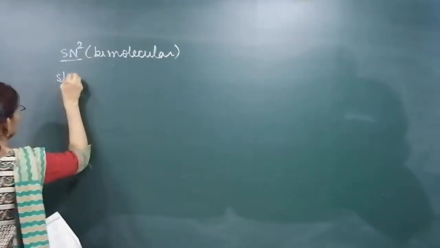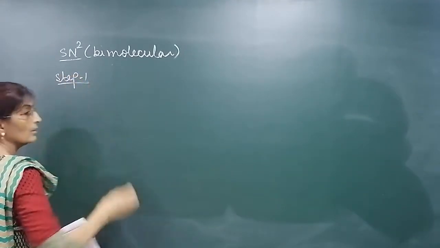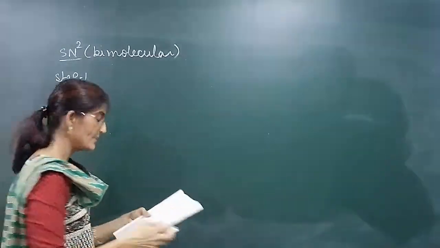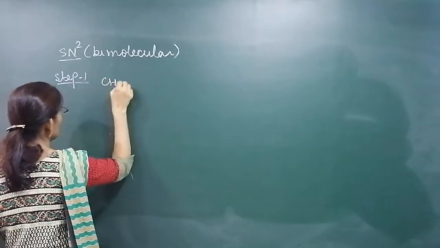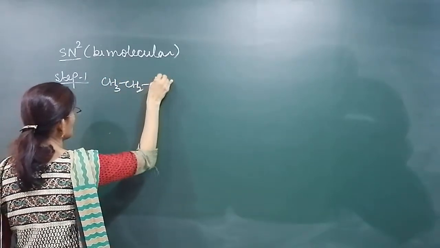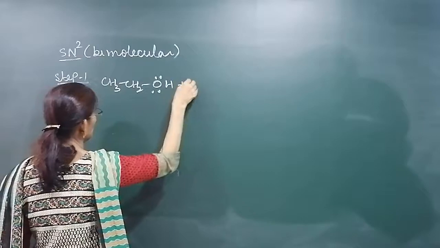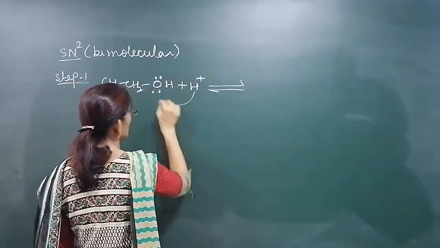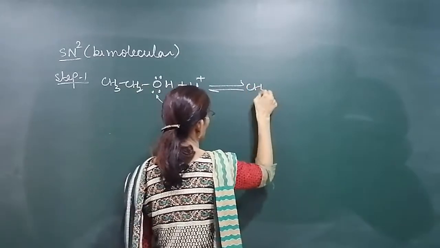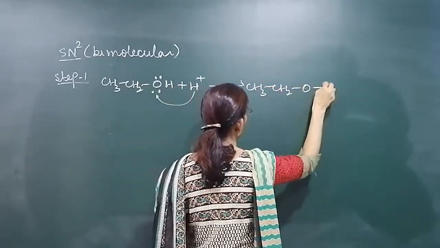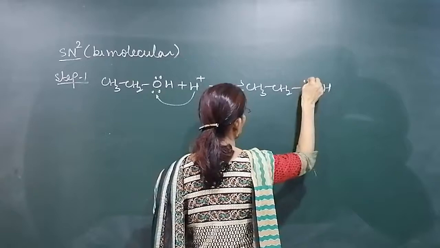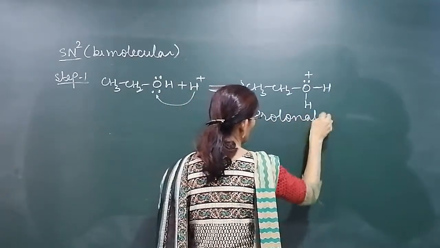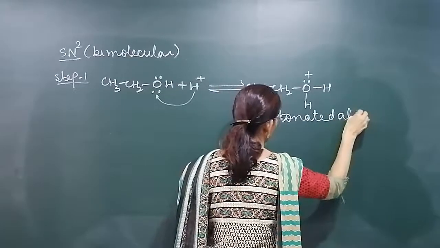In step 1, alcohol is combined with H plus of the protic acid, CH3CH2OH. Oxygen has a lone pair of electrons. It accepts a proton. Here, oxygen donates its electron pair. Protonated alcohol is produced. This is called protonated alcohol.